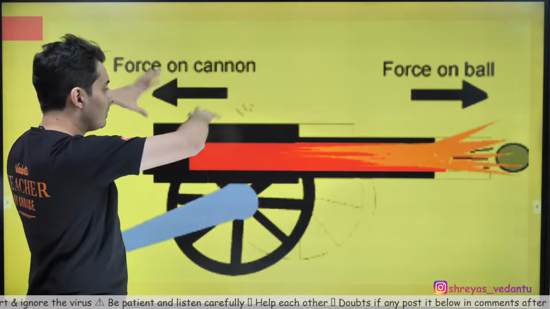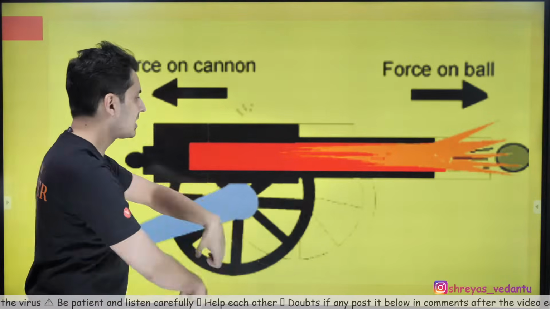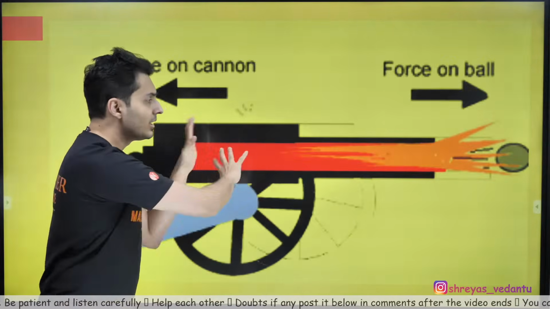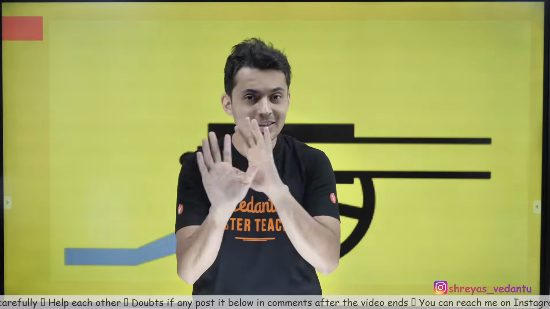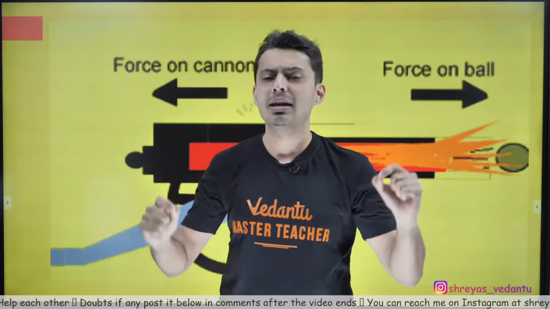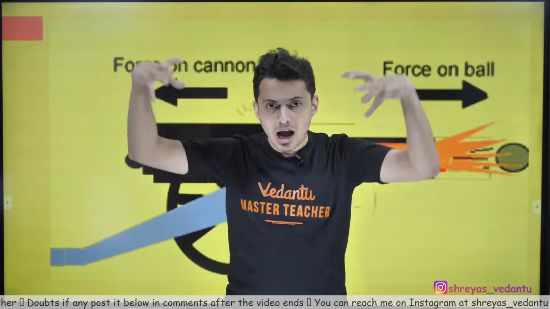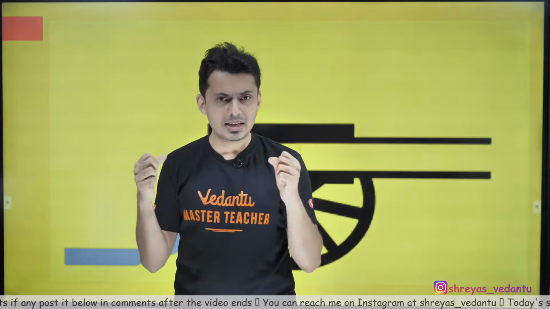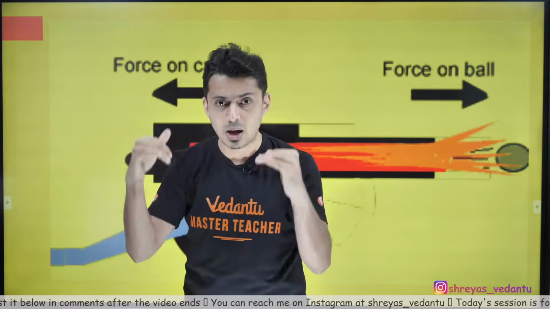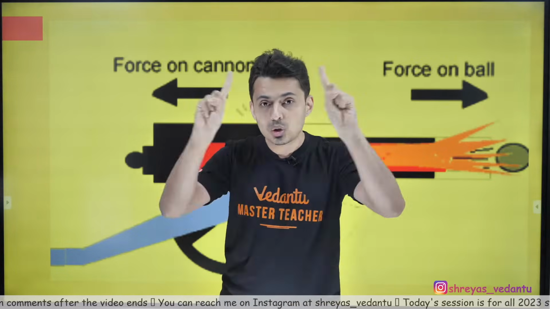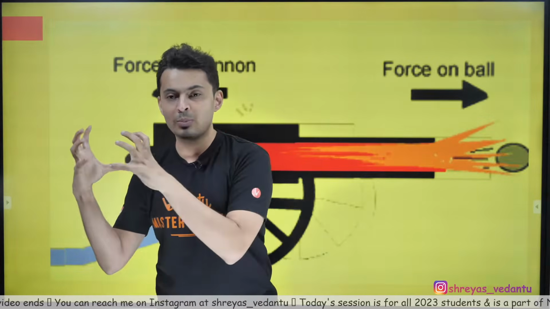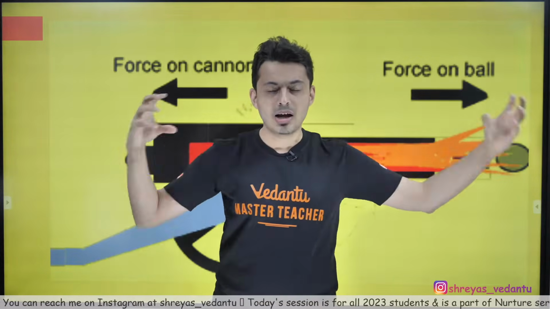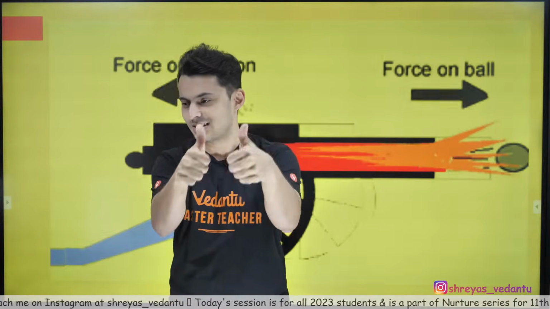So no matter what happens inside the system, it might burst, it might apply some force, there might be some chemical reaction. It's all internal. It's a part of the system. These internal forces have no role to play. What it says is, if outside there is no force, there is nothing which is changing the system from outside, there is no external force, then the total momentum of the system will be conserved. So the total momentum before was 0. After the explosion, after the firing, the total momentum is still 0.